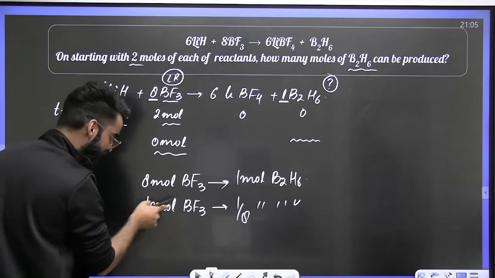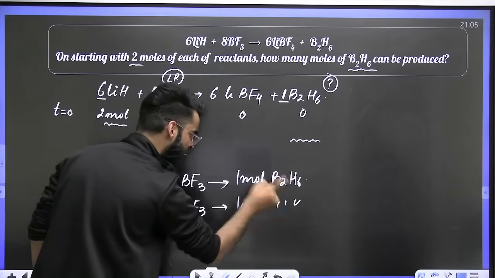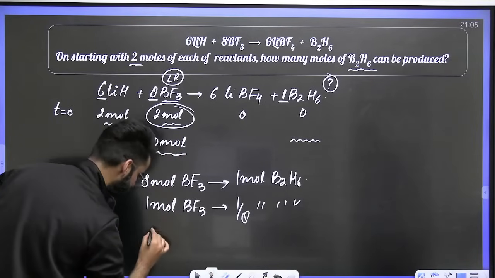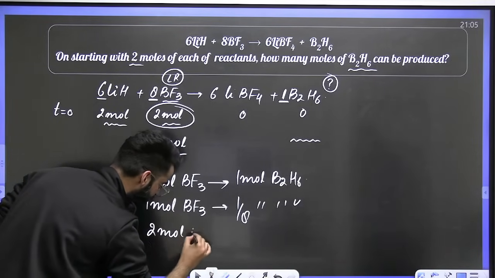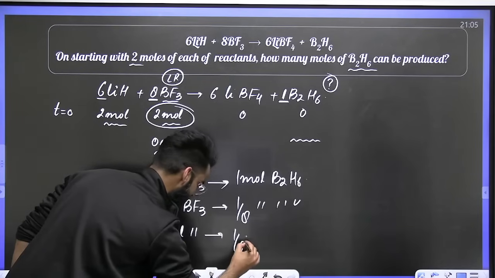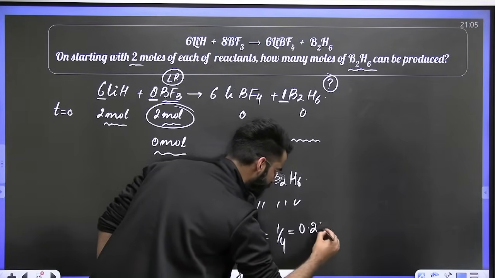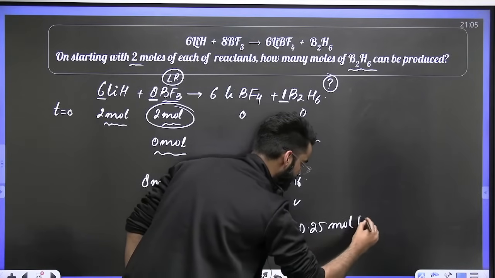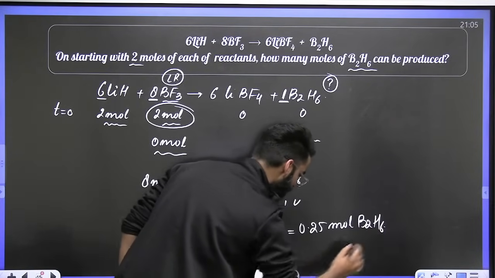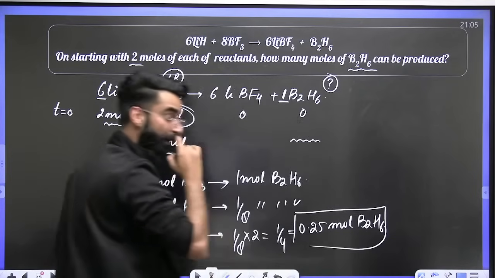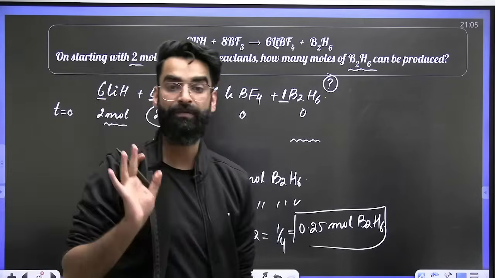Correct? So if 1 mole of BF3 can give these many moles of B2H6, what about 2 moles of BF3? 2 moles of BF3 can give 1 divided by 8 multiplied by 2. The value is 1 by 4, which is basically 0.25 moles of B2H6. So you got to know at the end of the reaction, 0.25 moles of B2H6 would have got formed.